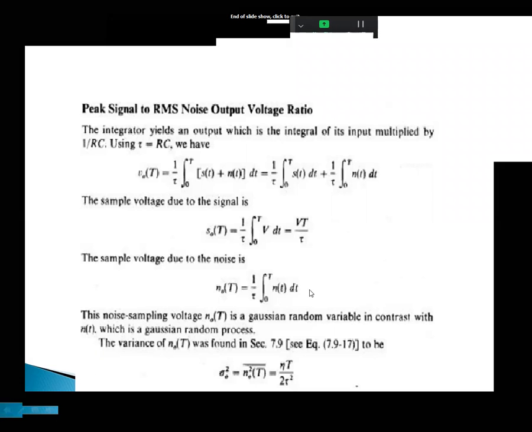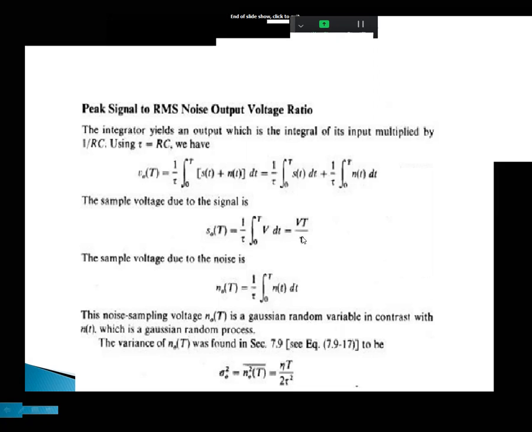Here there are two parameters: one is the signal, another one is the noise. The signal is Vt by tau. V is the voltage level of the signal, t is the time instant, and tau is the time duration. Now S naught is Vt by tau, and the variance of n naught of t is sigma naught square, that is eta t by 2 tau square.